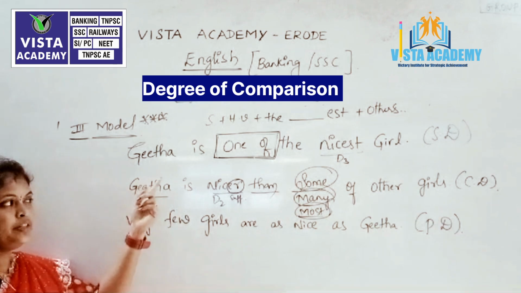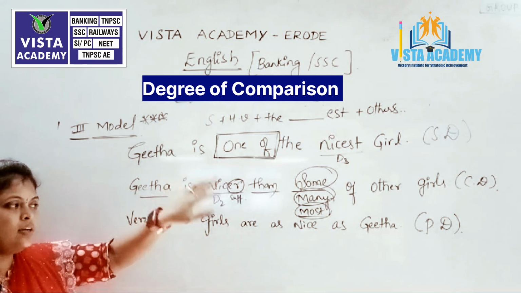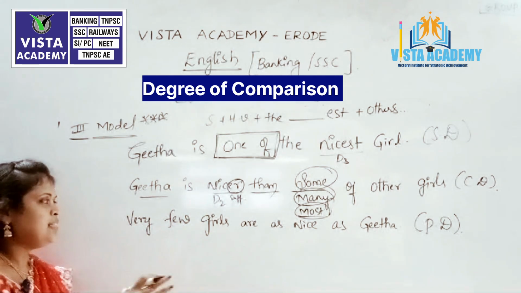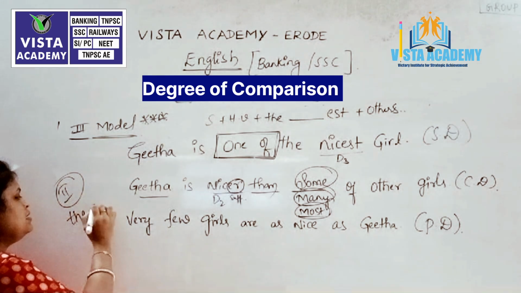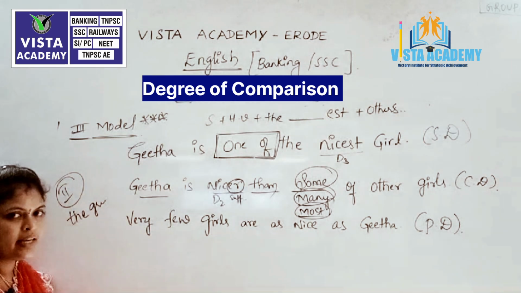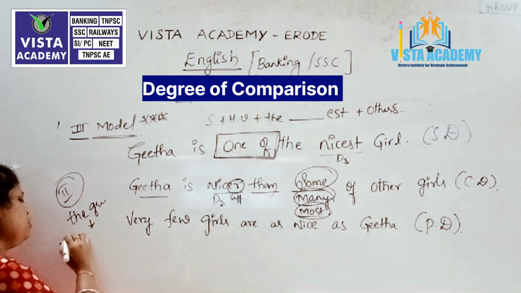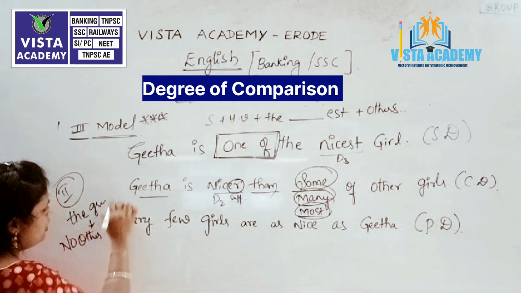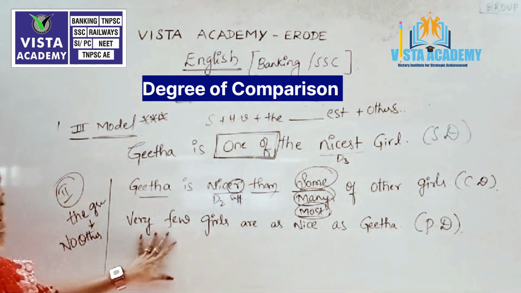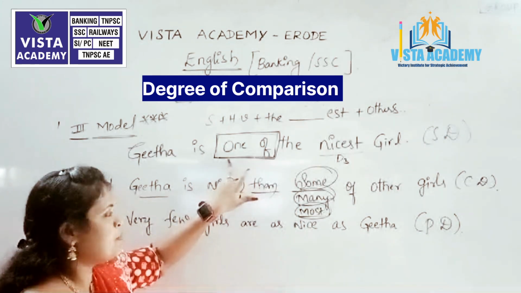Now, how are we going to change the superlative degree into the positive degree? As in the second model, if the sentence is "the greatest" or something else, we know that we have to begin our positive degree by using "no other." Now, what about this particular case? Always remember the special case.